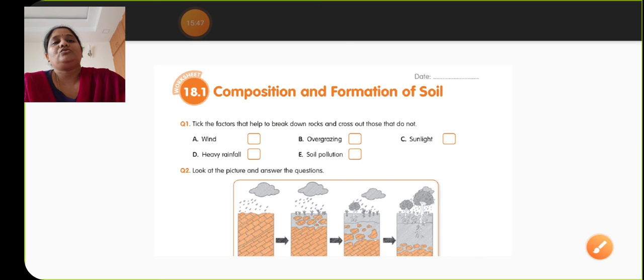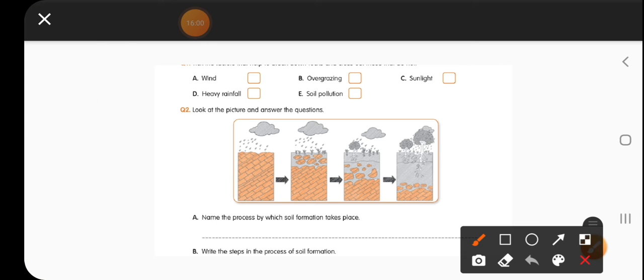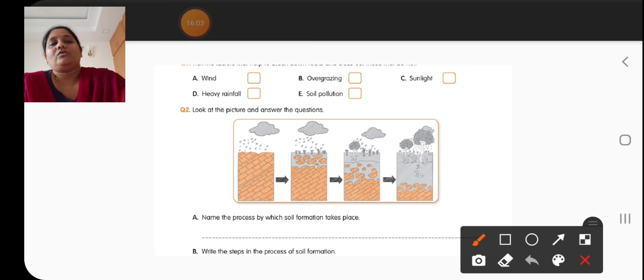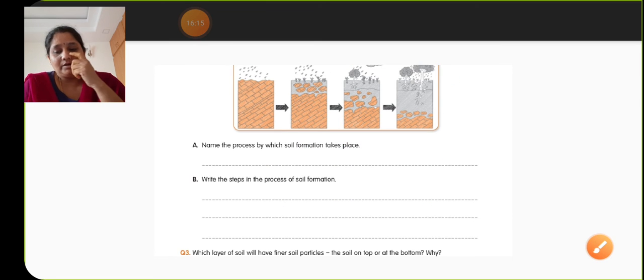Let us move to the next question. Look at the picture and answer the questions. There are 4 different pictures given, and they are asking questions based on them. The first question: name the process by which soil formation takes place. Of course, it is weathering. Weathering is the process by which soil formation takes place. Now let us move to the next question: write the steps in the process of soil formation.